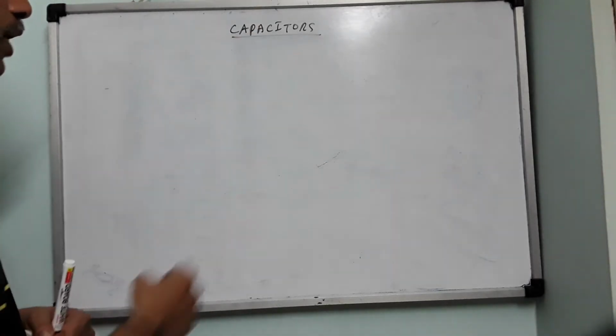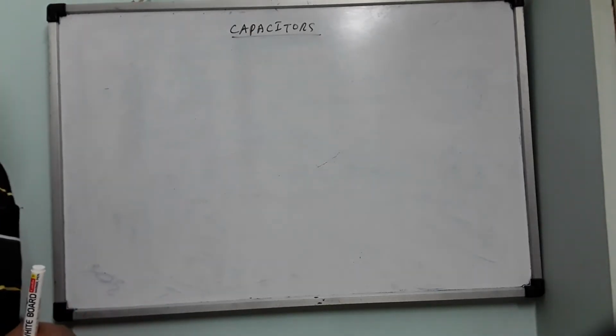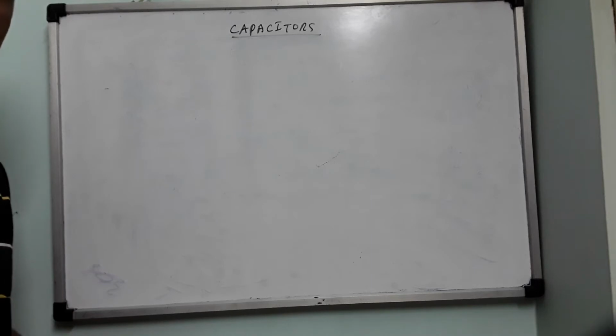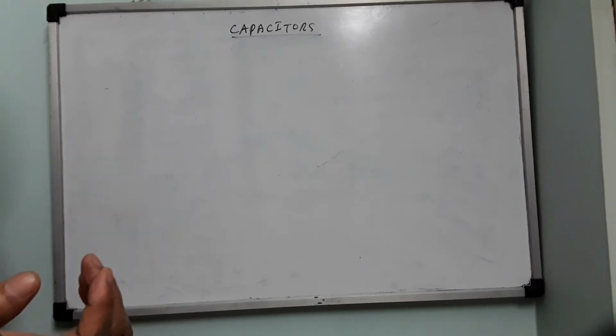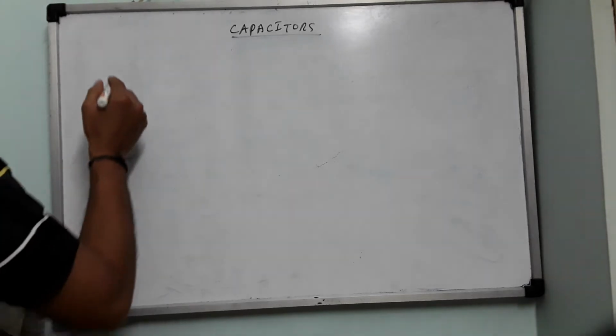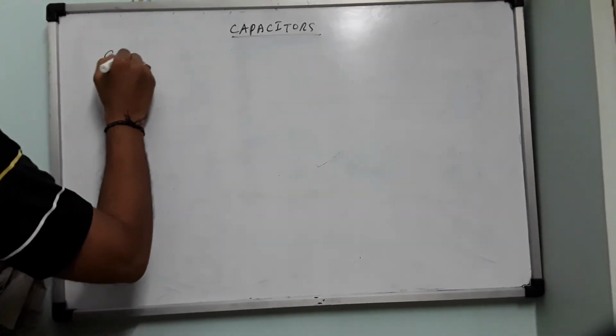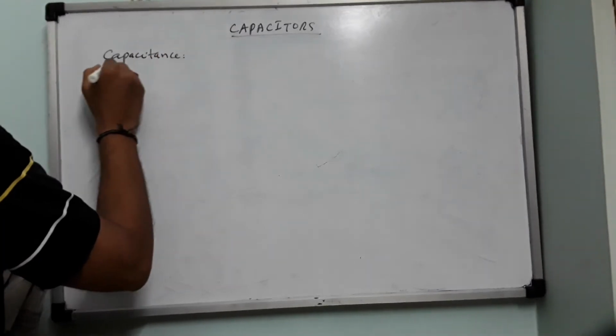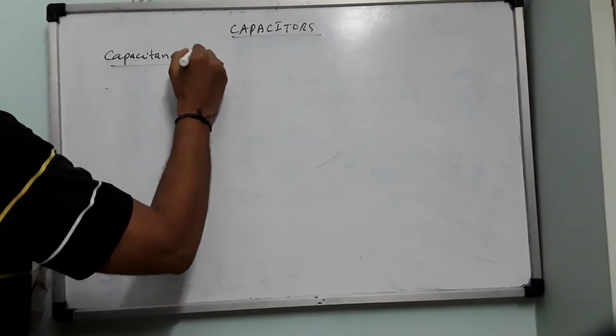The charging and discharging properties will be exponential for capacitors. So capacitors are there in electrical fans, ceiling fans, in the grinder and mixer, whatever electrical appliance you name. So in every appliance you find capacitors. Capacitors have a property which is called capacitance. This is denoted by small c.